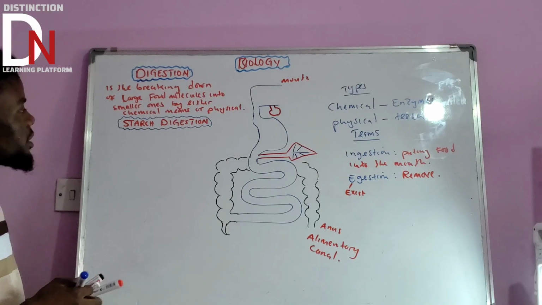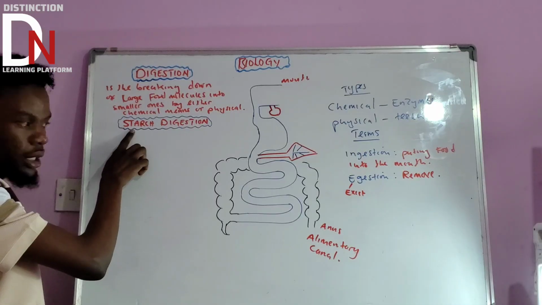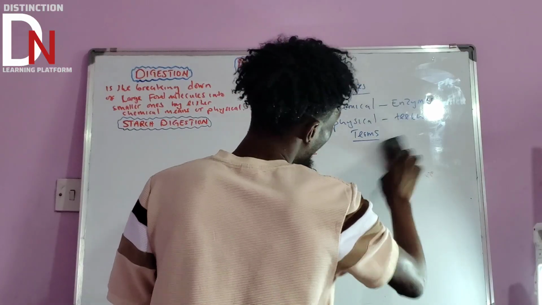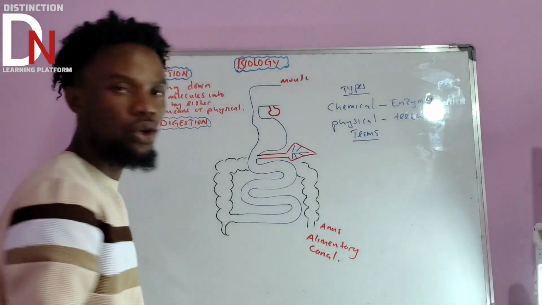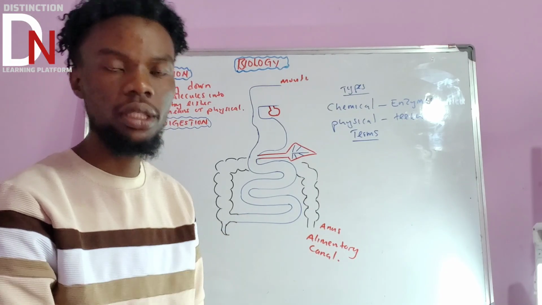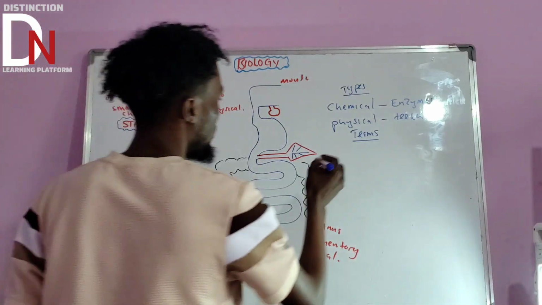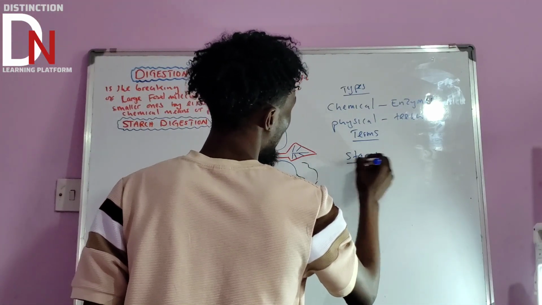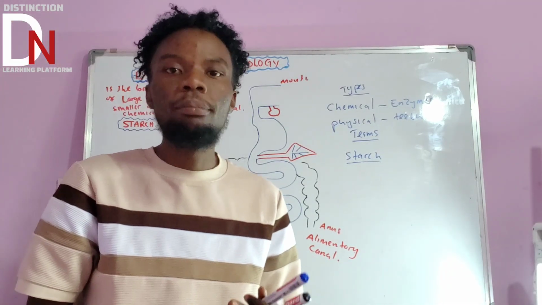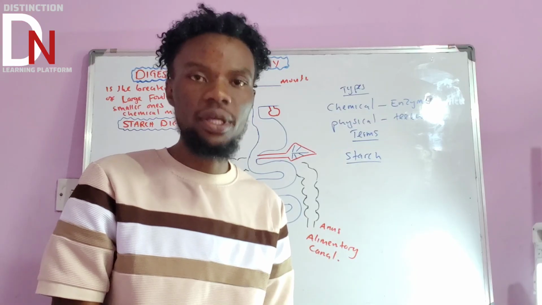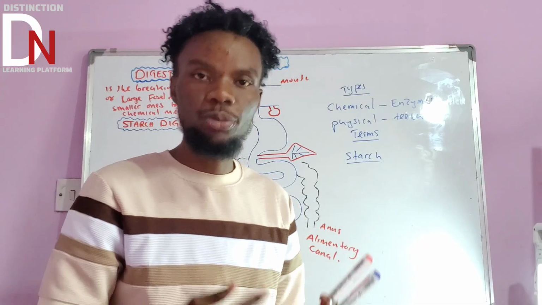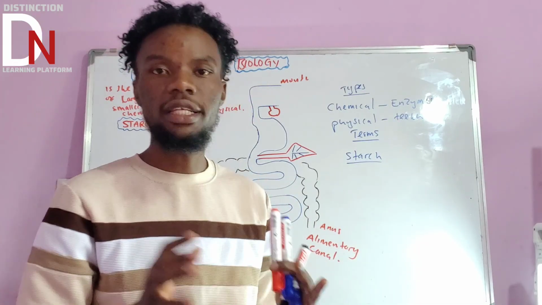Before we go into any details, we need to understand what starch is. We might be just talking about starch, then you don't know what starch is. So we need to understand starch so that we understand how starch is going to be broken down into smaller molecules. So what is starch? Starch, basically, they use a term called polysaccharide. So starch is a polysaccharide, or a carbohydrate, that is mostly used in energy production in our body. We use starch so that we can get energy from it.